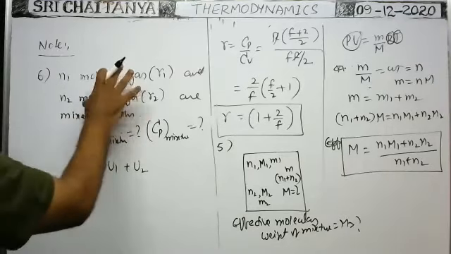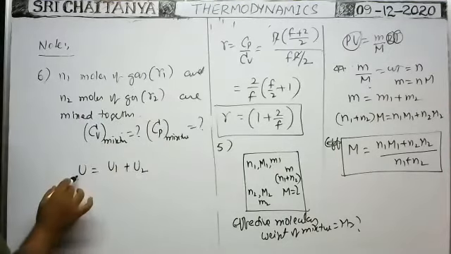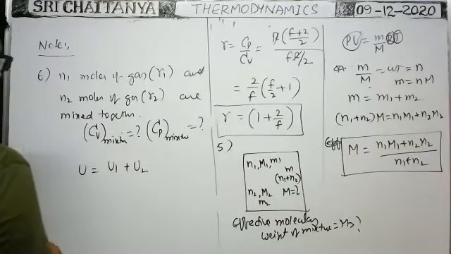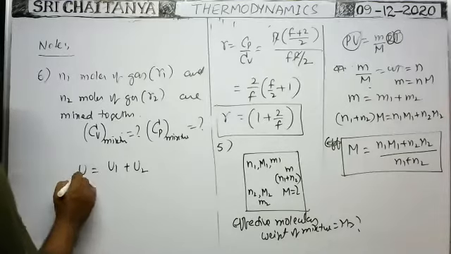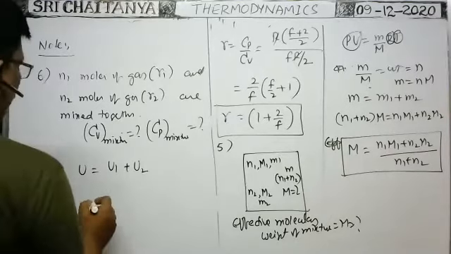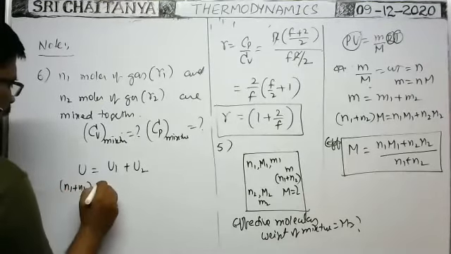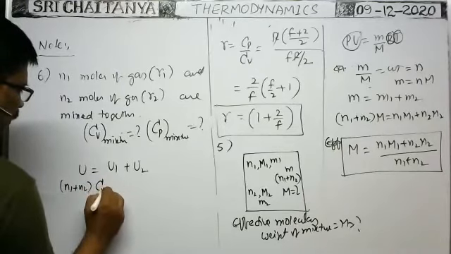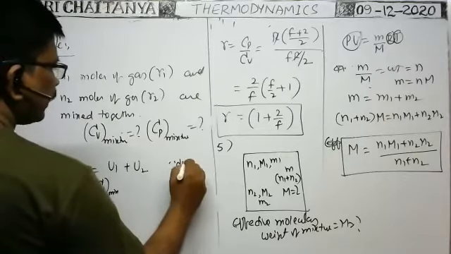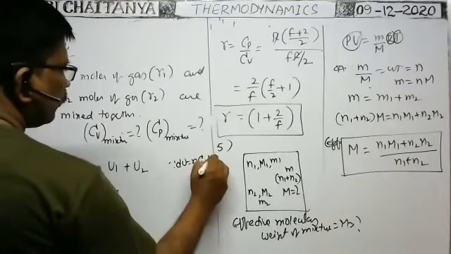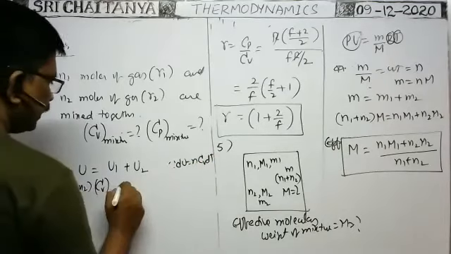Whenever two gases are mixed, the total internal energy of the mixture is equal to U1 plus U2. Internal energy means nCvdT, so we can write: number of moles of the gas in the mixture, N1 plus N2, into the molar specific heat at constant volume of the mixture, Cv mixture. The change in internal energy is nCv dT, where n is the number of moles of the mixture, times Cv mixture, times the change in temperature dT.